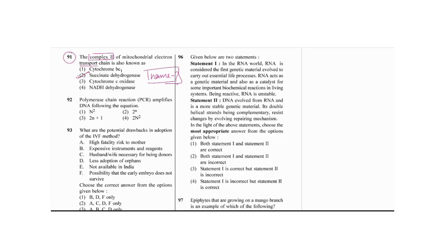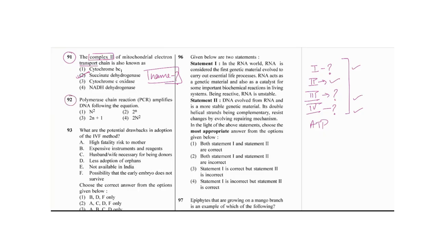Your work is to find the name of complex 1, the name of complex 3, and the name of complex 4, and then ATP synthase, as I told you already. Just write in the comments so I can understand whether you are reading or not. I will give you the answer in the comments itself. The second one, as I told you already, is succinate dehydrogenase, as given in the question.